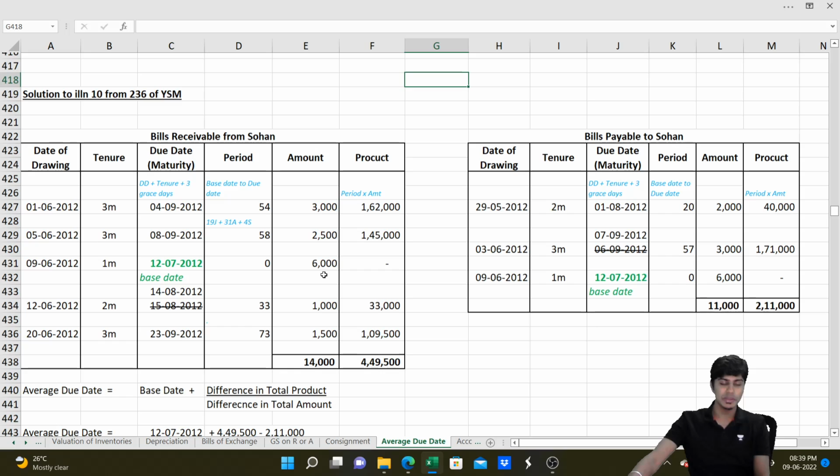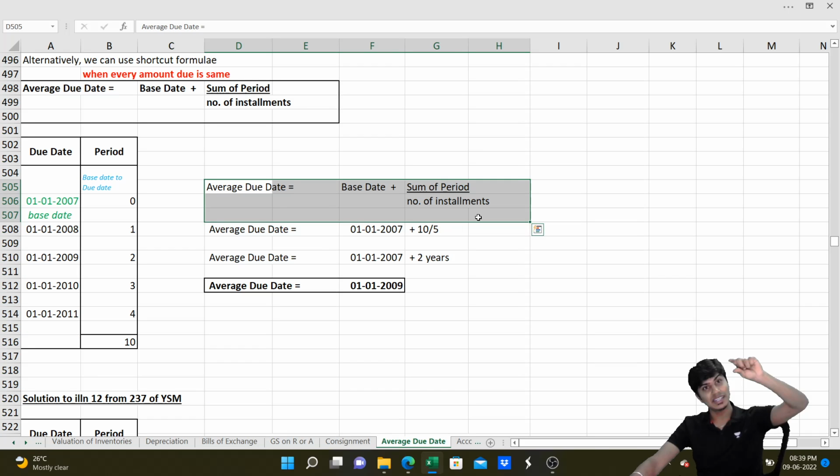Yeah, there is one more type of question where the amount is uniform in all the installments. In such a case, what do you do? You can use a little unique formula: average due date is equal to base date plus the sum of the entire period divided by the number of installments. This formula, however, can be applied only and only when the installment amounts are the same. Each installment amount is the same, equal installments, 10,000, 10,000, 10,000, 10,000. Then we can use this formula.